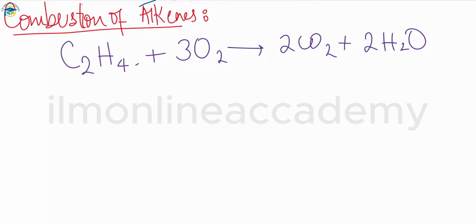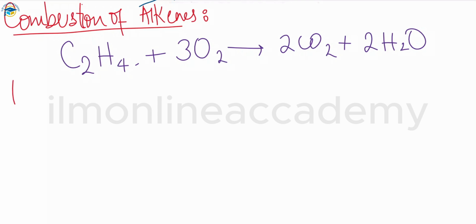The presence of the carbon-carbon double bond in the alkene molecule makes these molecules much more reactive than the alkanes. Alkanes contain only carbon-carbon single bonds, so alkenes also take part in addition reactions, in which two substances react together to form a single product. We will also talk about those addition reactions now. So these are the combustion reactions, and alkenes burn just like other hydrocarbons.